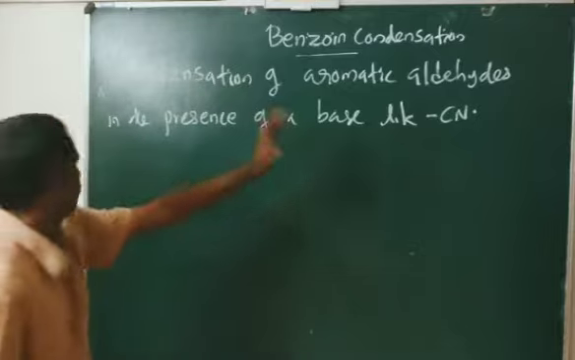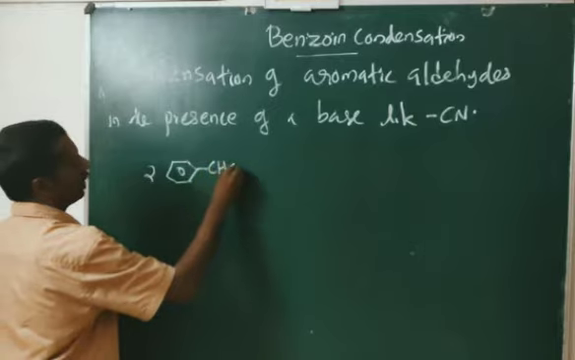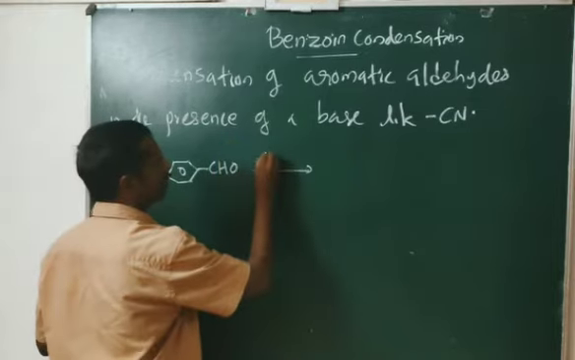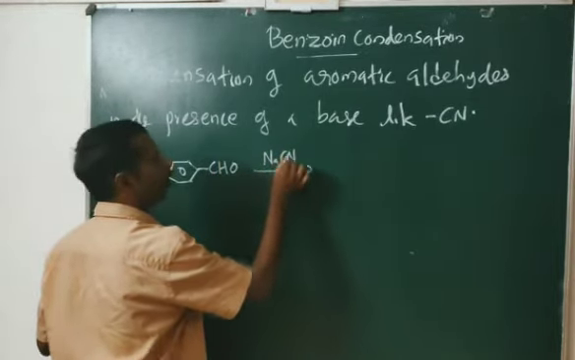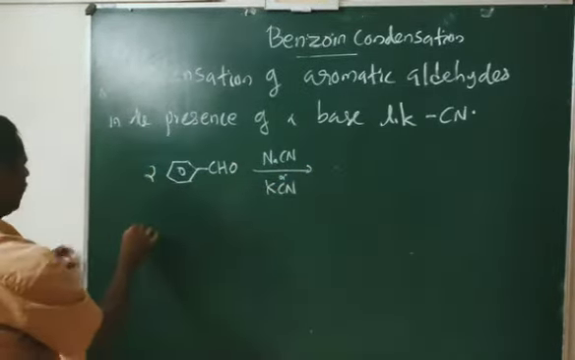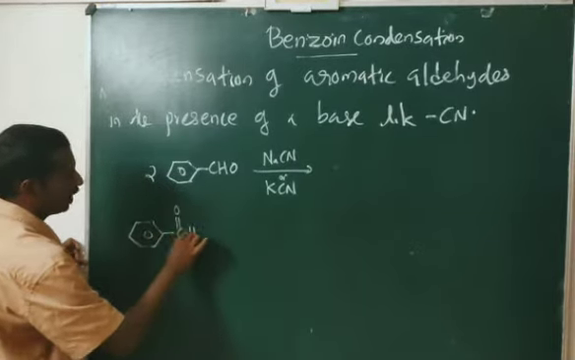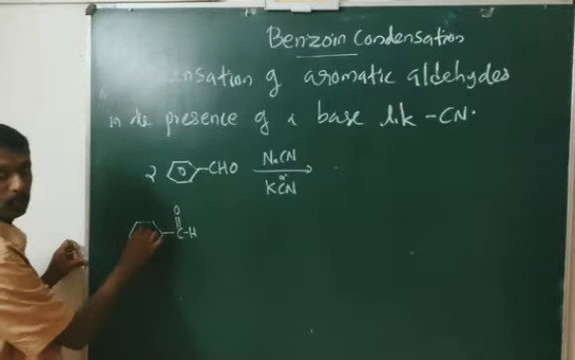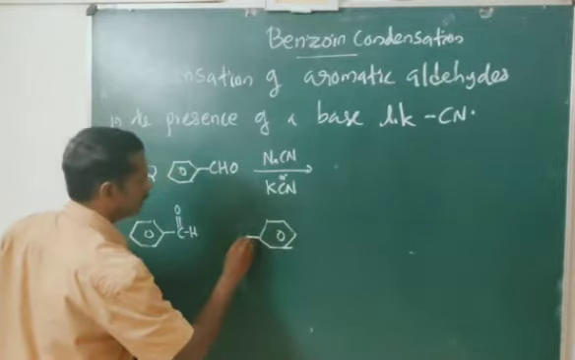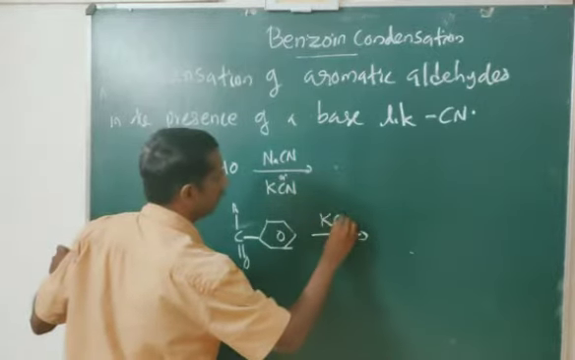That means self-condensation of aromatic aldehyde. Self-condensation means we need two molecules of aromatic aldehyde. Example, two molecules of benzaldehyde will undergo condensation reaction in presence of a base like NaCN, or you can use KCN. Then we will get the condensation product. Look at here how this condensation is taking place. This is C double bond H, correct? This is the first molecule, and the second molecule I am writing as C double bond H, correct? In the presence of a base like KCN.